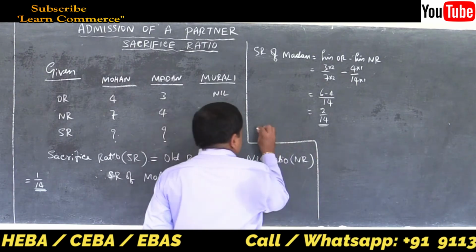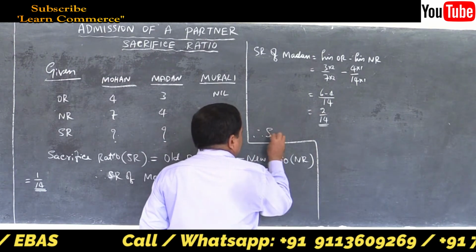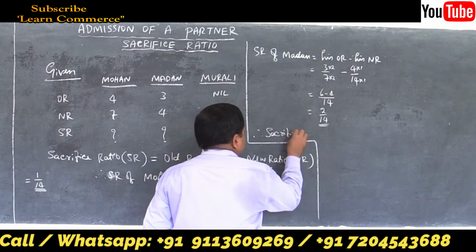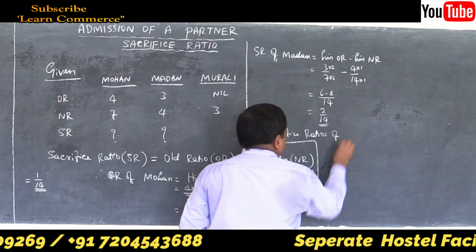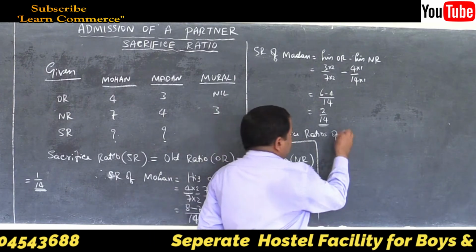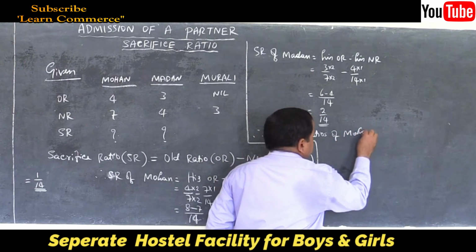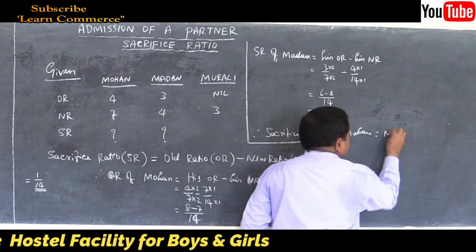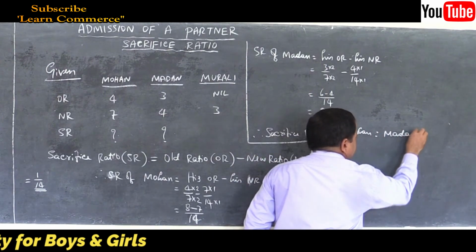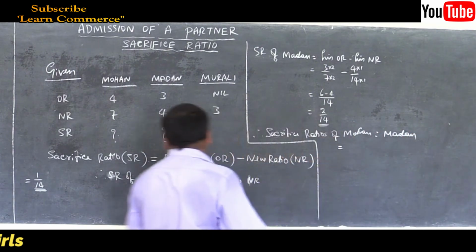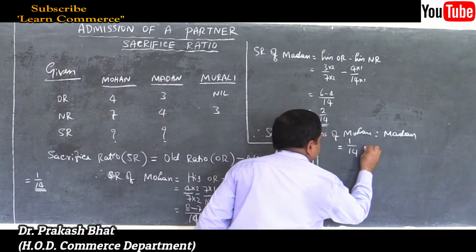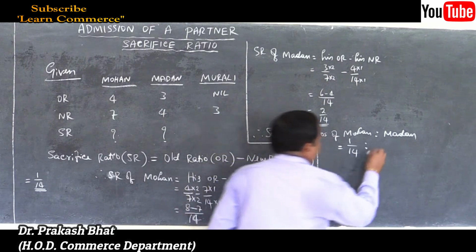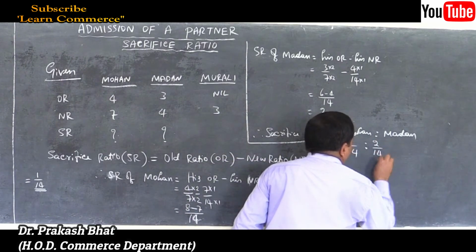So right here, therefore, the sacrifice ratios of Mohan and Madan, Mohan to Madan, is equal to 1 by 14 to 2 by 14.